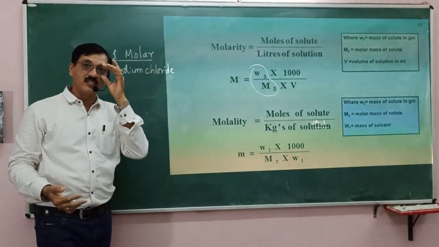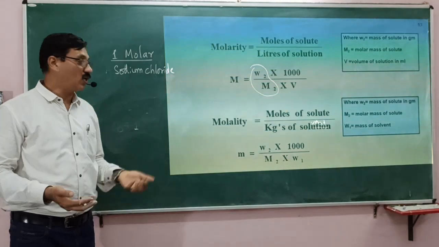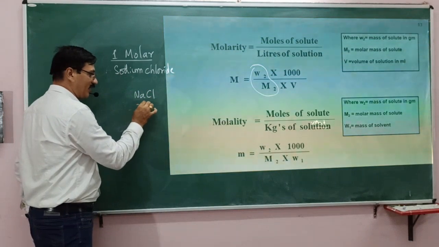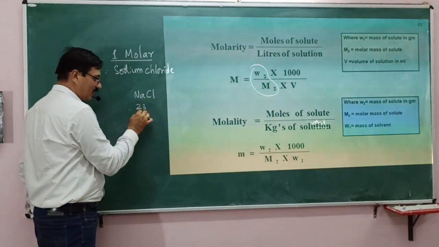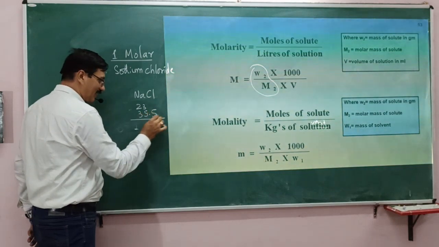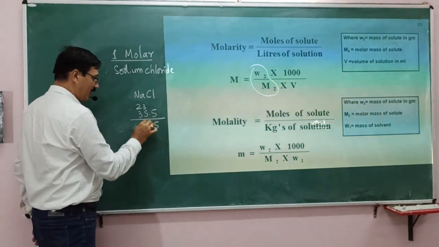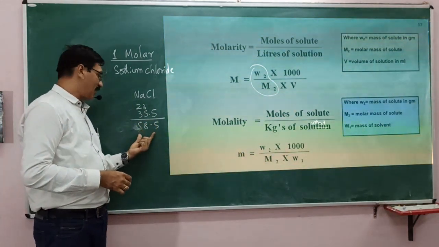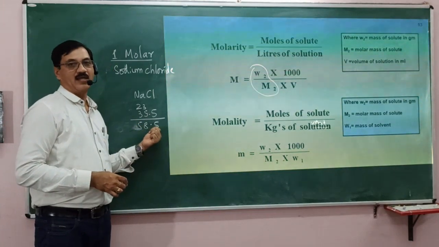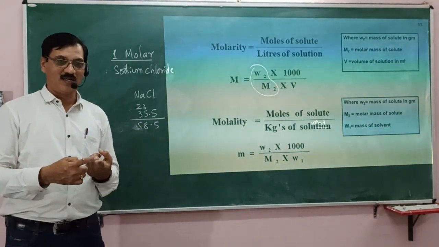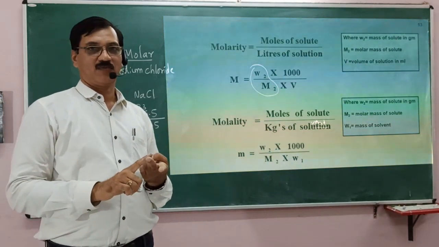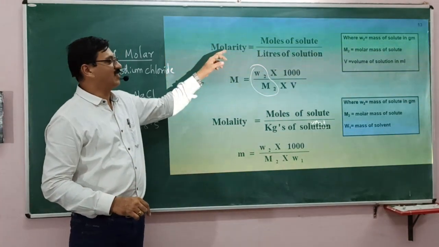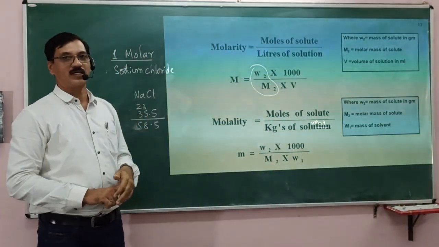1 mole of solute is equal to how many grams? 1 mole of sodium chloride. The sodium chloride formula is NaCl. Sodium is 23 u and chlorine is 35.5 u. Together, this is the formula mass, 58.5 u. If 58.5 grams are dissolved in 1 liter to form 1 liter of solution, then it is a 1 molar solution of sodium chloride.